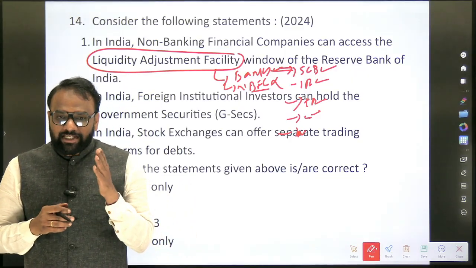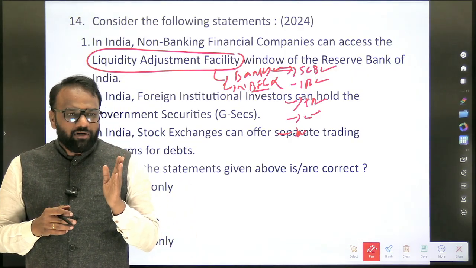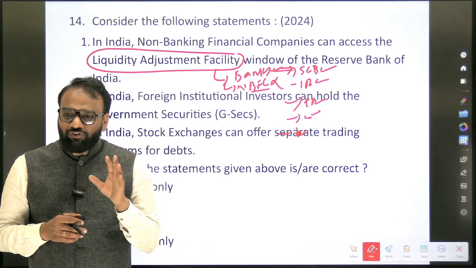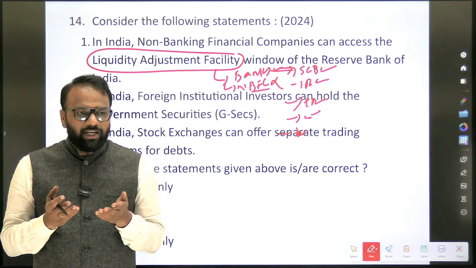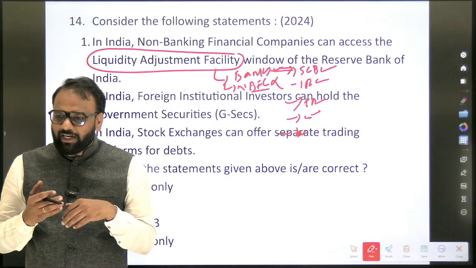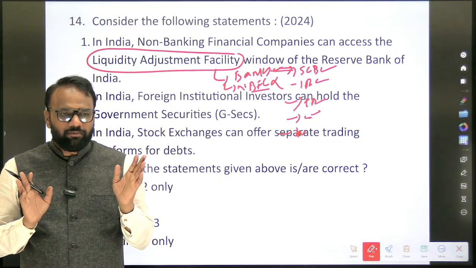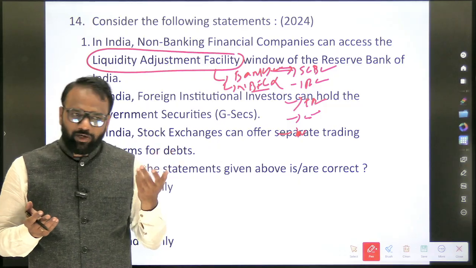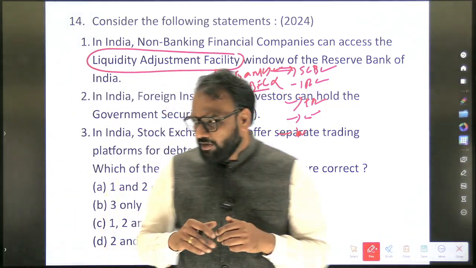So this exactly is the examination strategy, because the majority of these terms are from the newspaper itself. But in the newspaper you will not find the explanation. When they write an article, they assume that the person reading it is already well aware of all these concepts. But you are not aware, so you will go into its background. So this will be the strategy for the next year.